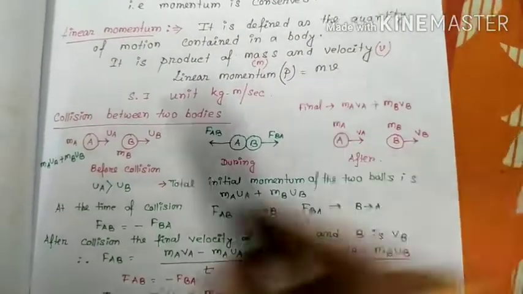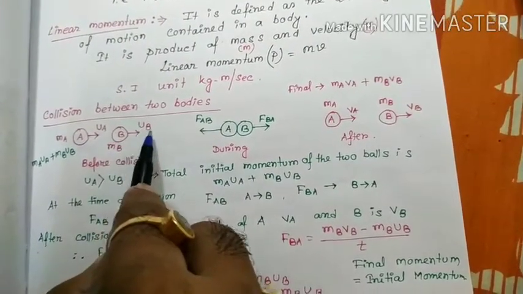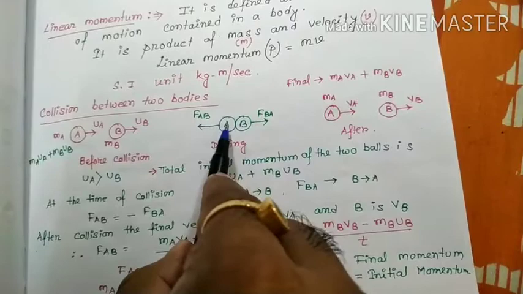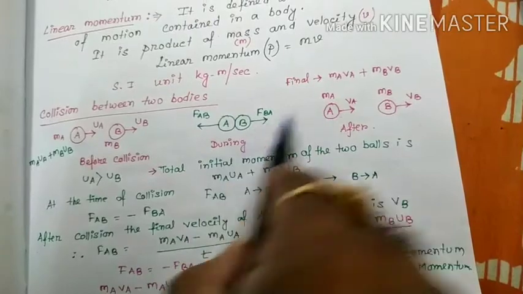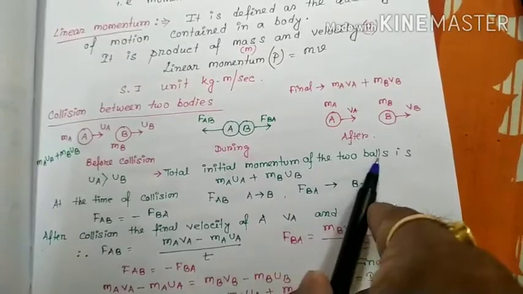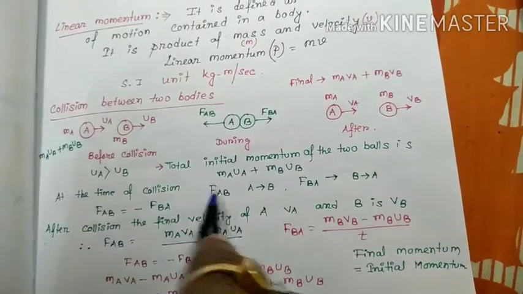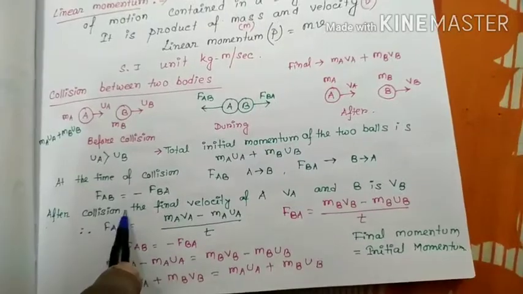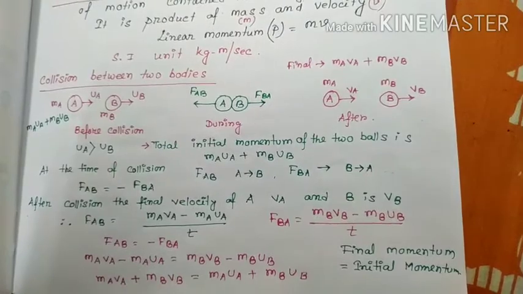Collision between two bodies. Suppose this is body A and this is body B. Its initial velocity is uA, its initial velocity is uB, masses mA and mB. During the collision, A applies force in this direction, Fab, and Fba in the other direction, and after this. So uA is greater than uB, and the total initial momentum is mAuA plus mBuB. At the time of collision, Fab acts from A to B and Fba from B to A. After collision, the velocity of A is vA and of B is vB.